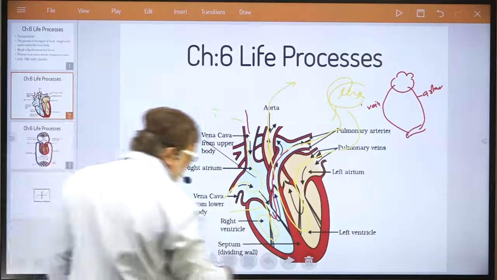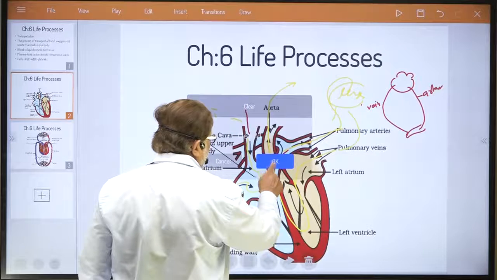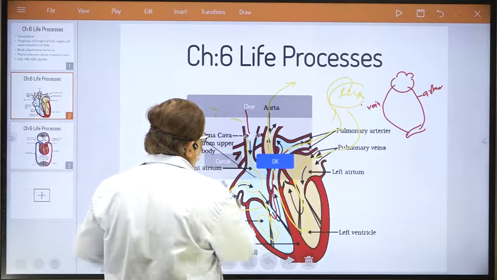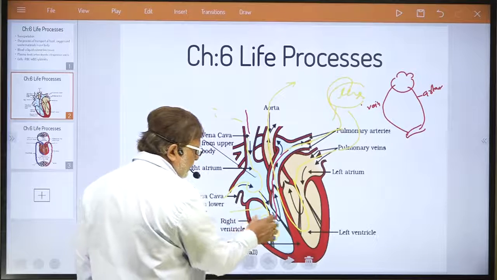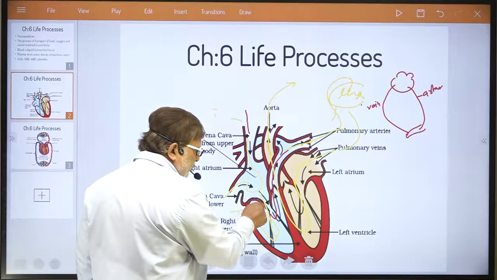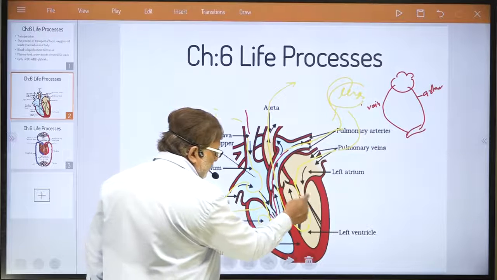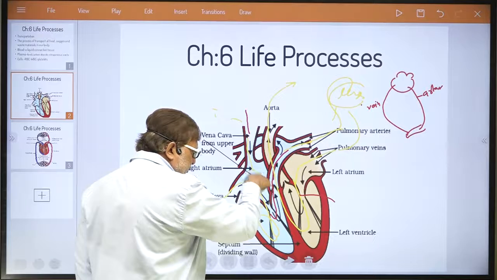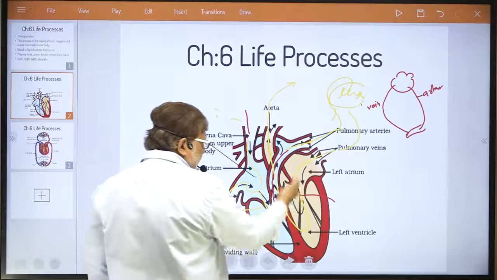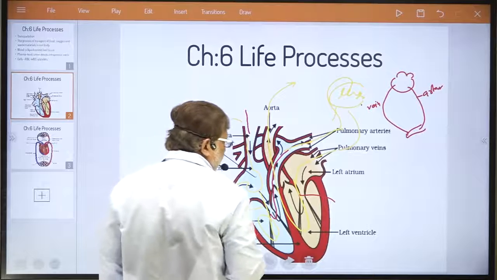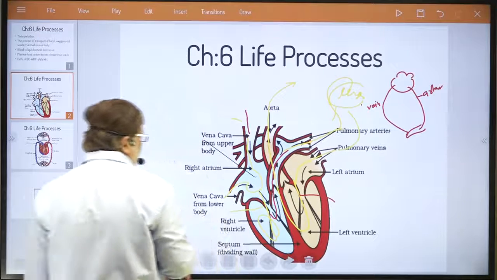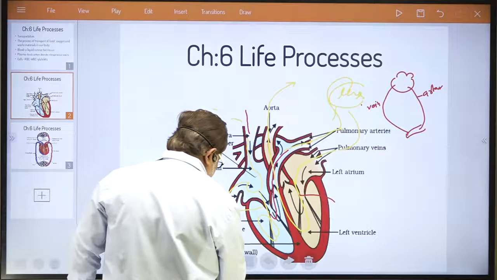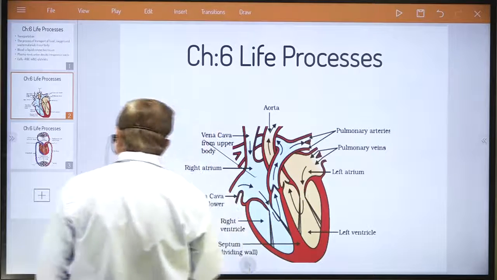In the next diagram, dear student, I want to make it more clear. Remember one thing, okay? First, try to understand one thing. See, here is the bicuspid valve, here is the tricuspid valve. This bicuspid valve only allows one direction of flow. Tricuspid valve allows both directions of flow of blood. Okay. See, dear student, in the next diagram, I will try to make it more clear.